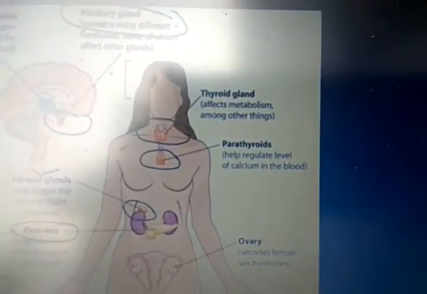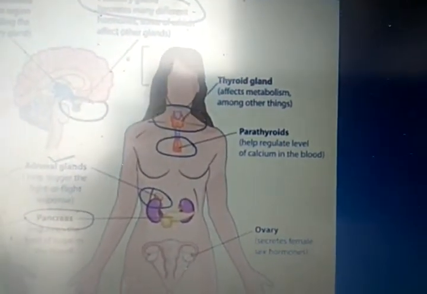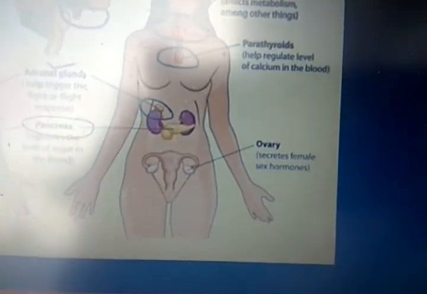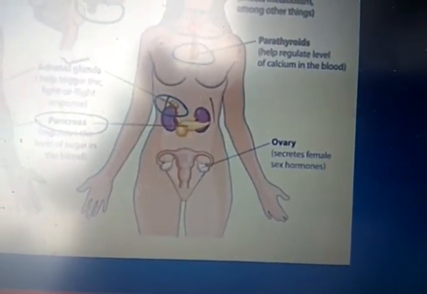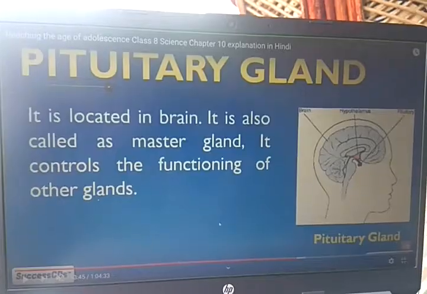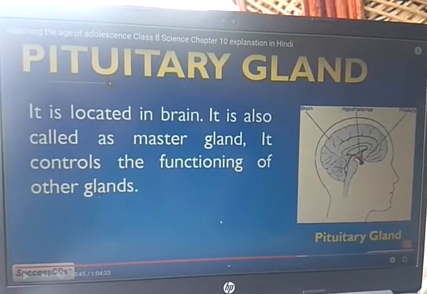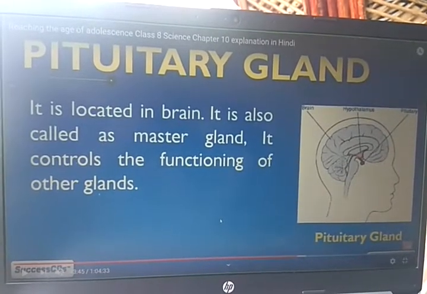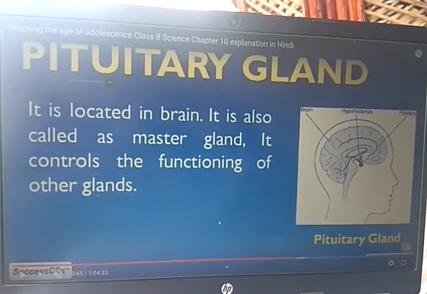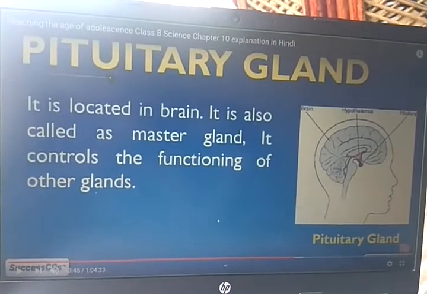Thyroid gland in female is also in the same position, parathyroid gland also the same position. You see the ovary, secreting female sex hormones. Now students, you see the pituitary gland. It is located in the brain. It is also called the master gland. It controls the function of other glands.